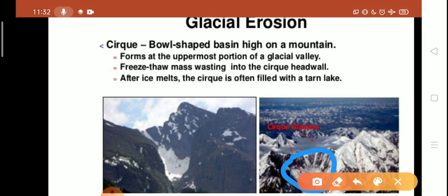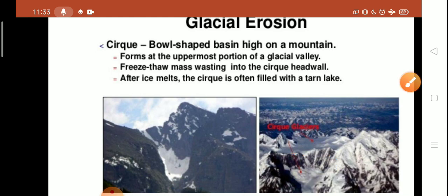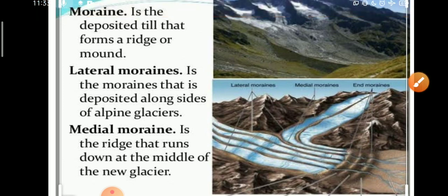This is a highland area, forming at the uppermost portion of the glacial valley, where freeze-thaw mass wasting forms a cirque headwall. After the ice melts, the cirque is often filled with a tarn lake. So this is all about the erosional landforms developed by the glacier.